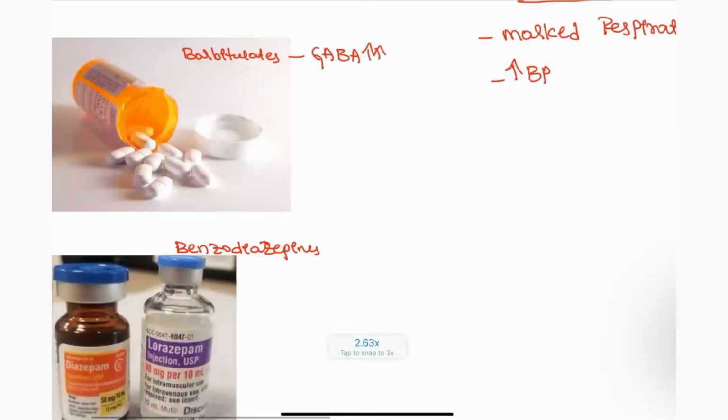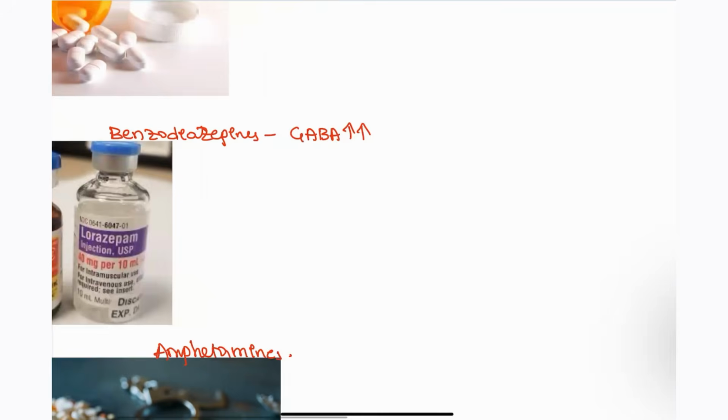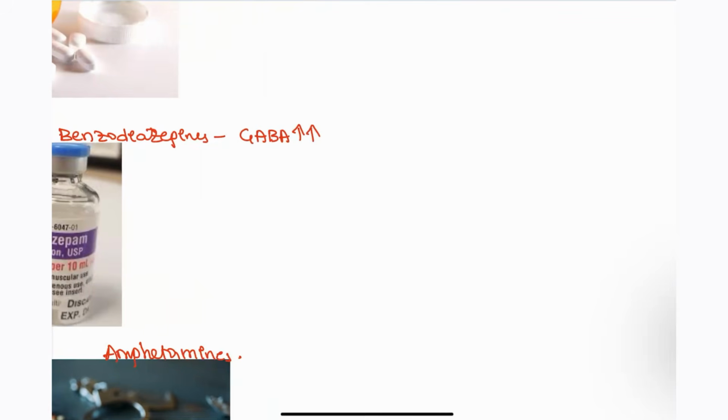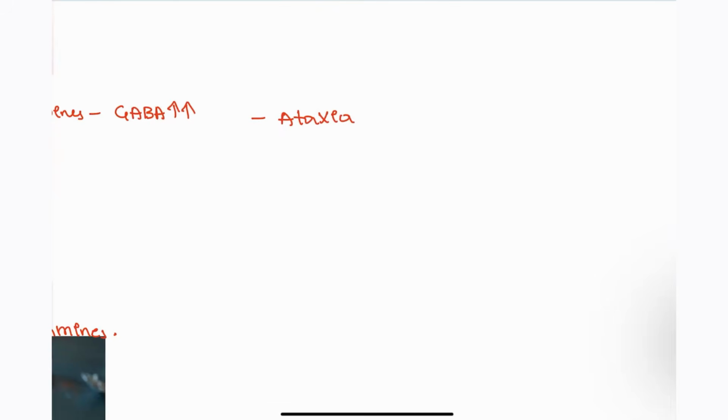Right, next, moving on to the benzodiazepines. Again, benzodiazepines also act the same. They also increase the GABA activity. Okay, when they are positive modulators of GABA activity, they will be crossing the blood-brain barrier. This patient is usually associated with ataxia, difficulty in walking, and also distress in the respiration will be seen in this patient. And in these patients, again, BP is increased.